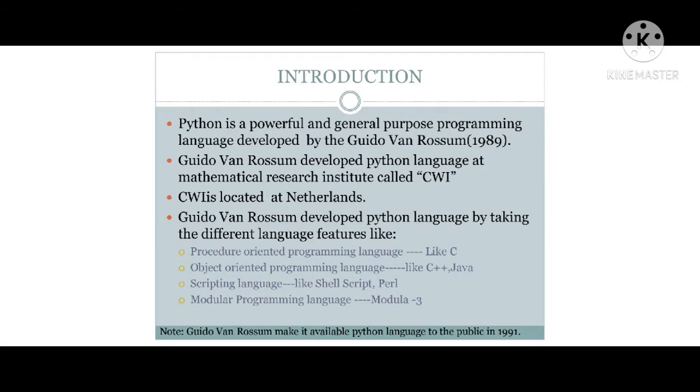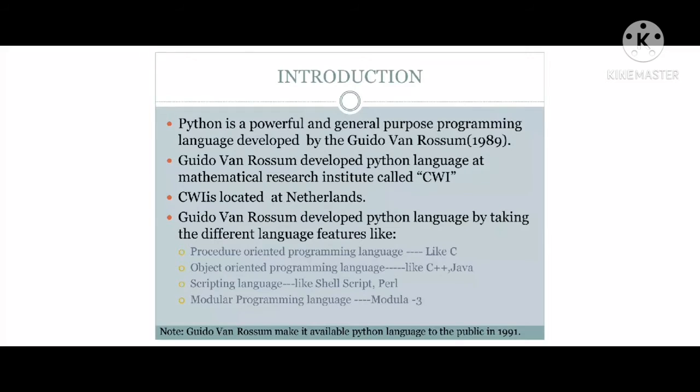Clear? And the author developed the Python language at a mathematical research institution called CWI, the institution where the author introduced the Python programming language.